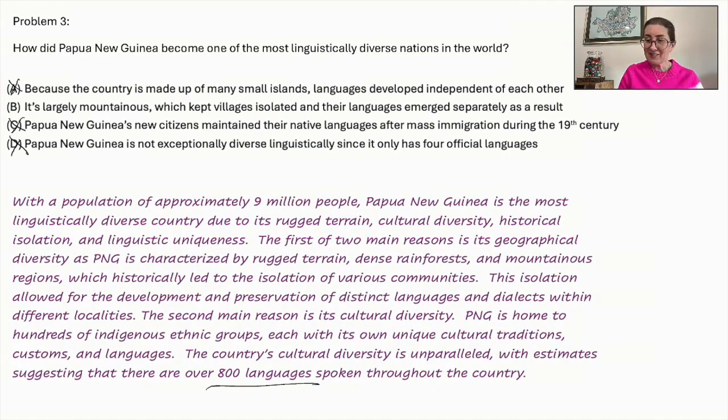The last answer available is B. It's largely mountainous, check, which kept villages isolated and their languages emerged separately as a result. And that is also, we can check that off from what we read. So the answer is most definitely B.